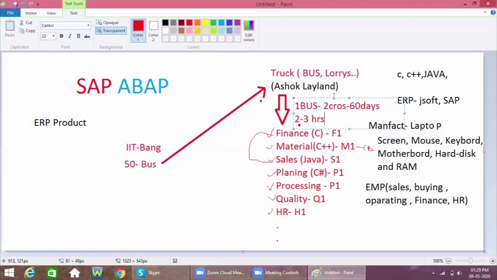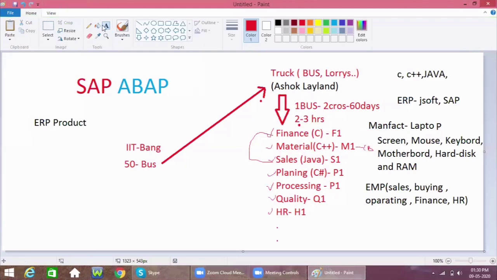Here, Ashok Leyland as an organization uses different technologies in each and every department. That is the reason it takes more time to give the quotation to the vendors. To avoid this delay, SAP will give the best solution for that.